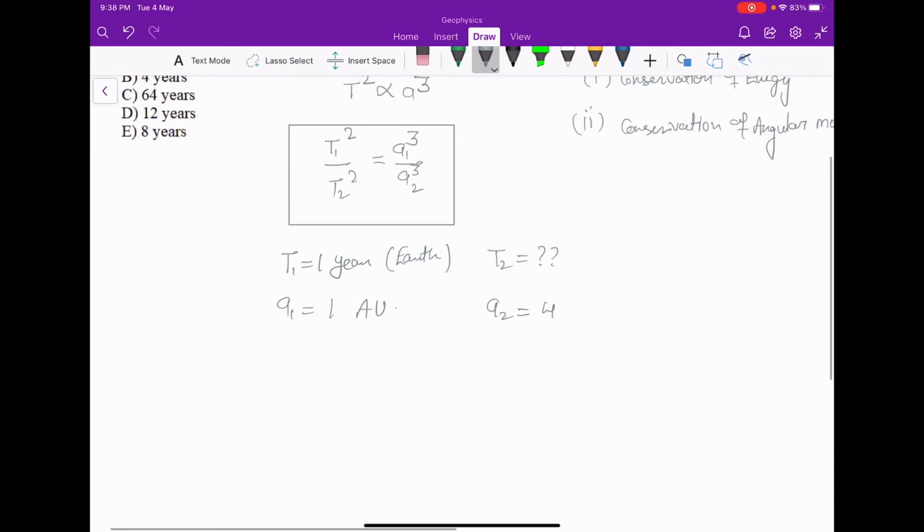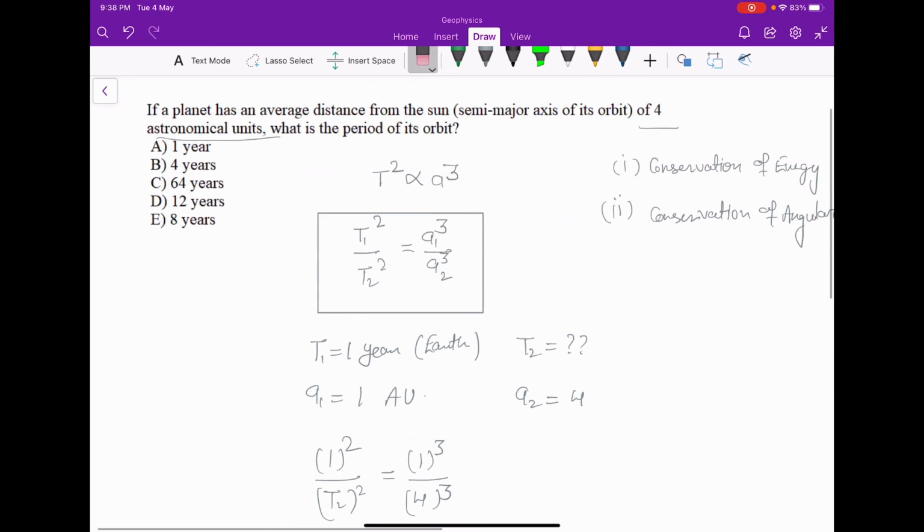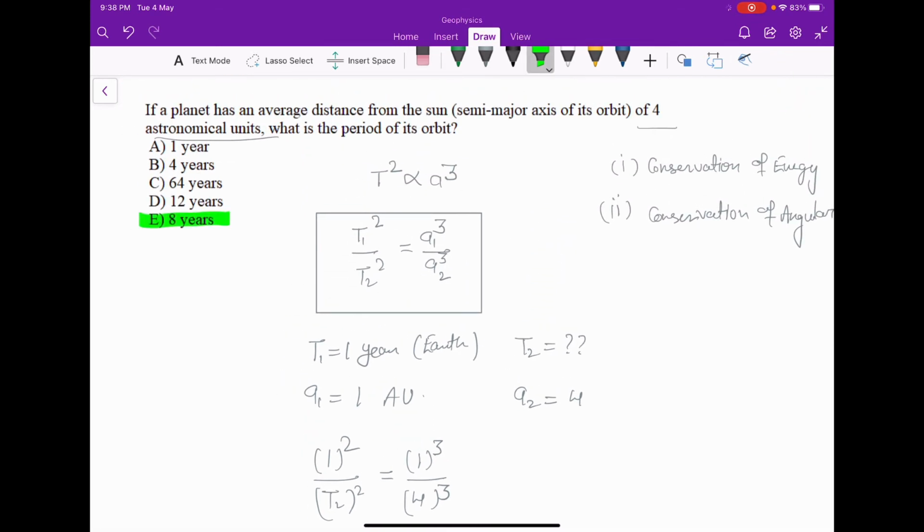So if we put it, T1 square is 1 square, divided by T2 square, which we have to find, is equal to a1 cube, which is 1 cube, divided by 4 cube. So T2 square will be 64, so T2 will be 8 years. So the answer will be 8 years.